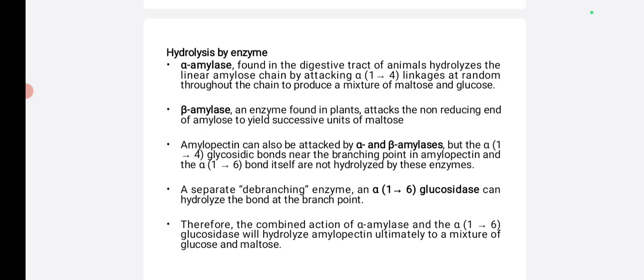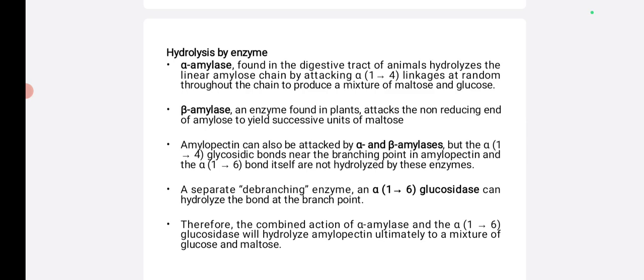Then amylopectin can also be attacked by alpha and beta amylases, but the alpha 1,4 glycosidic bonds near the branching point in amylopectin and the alpha 1,6 bond itself are not hydrolyzed by either alpha or beta amylases. A separate debranching enzyme, for example alpha 1,6 glycosidase, can hydrolyze the bond at the branching point. Branching point means 1,6 linkages.